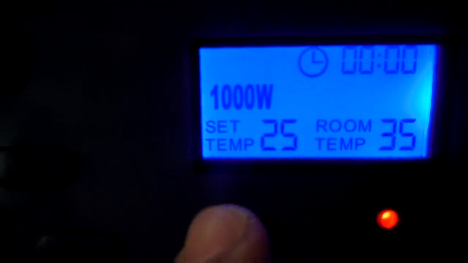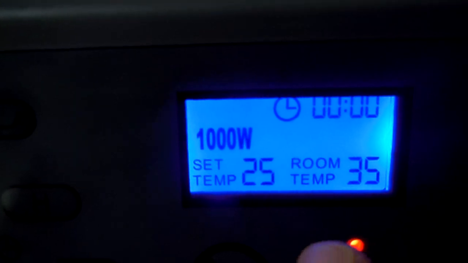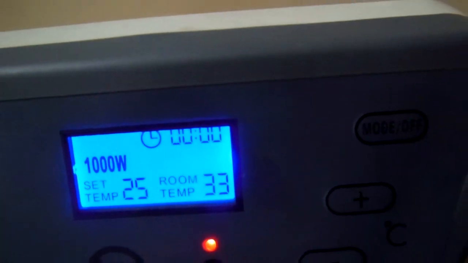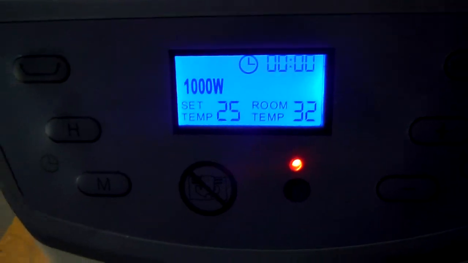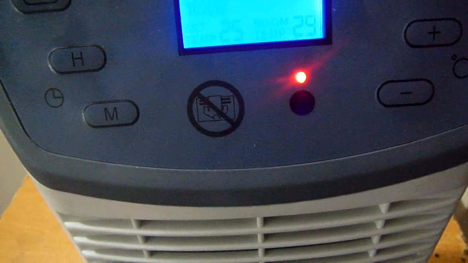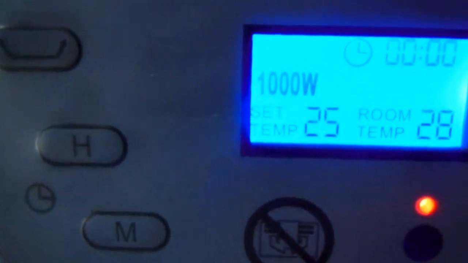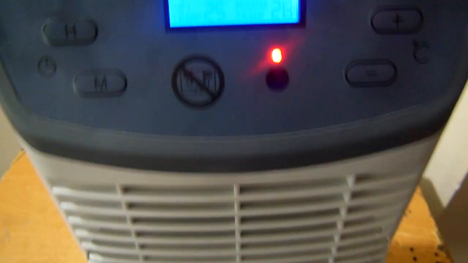Now it is operating in 1000 mode, and the set temperature is 25 degrees. Now the room temperature is about 33 degrees and the timer is 00. You can adjust the timer and the temperature. For example, the set temperature is 25 degrees centigrade. You can change the temperature by this switch here, from here.